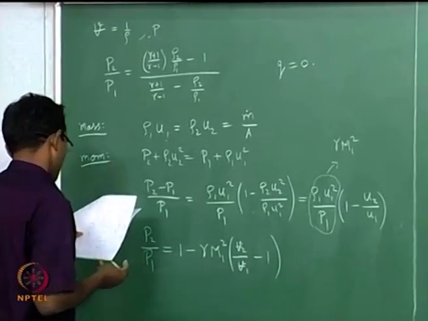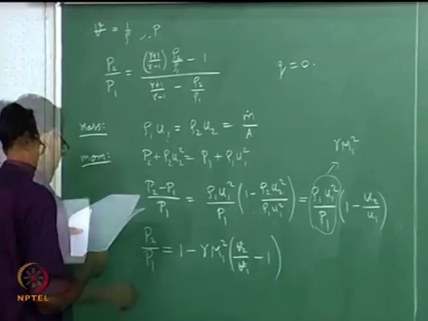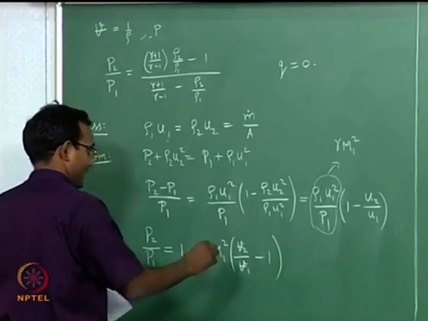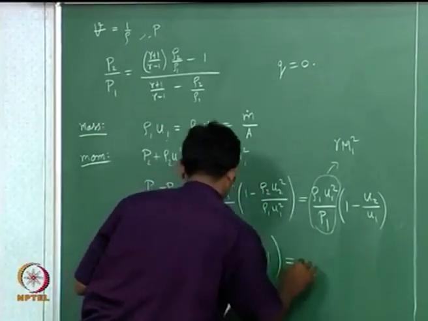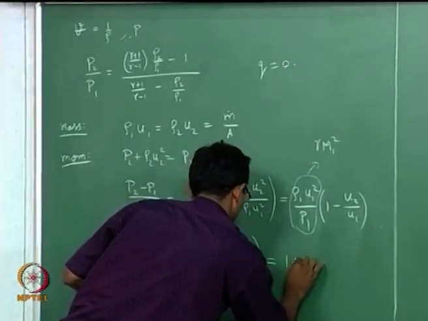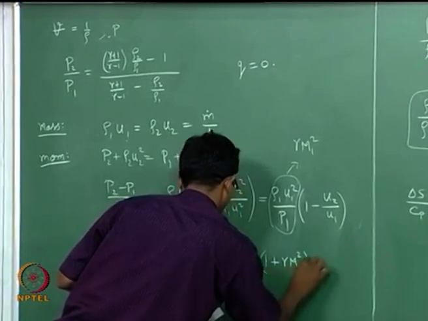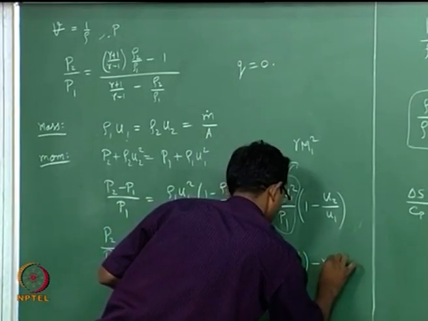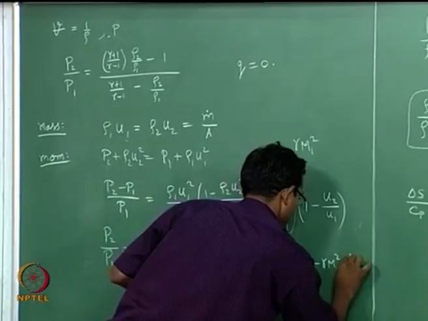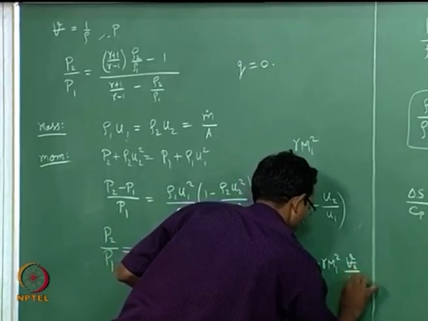I will end up with this particular expression, and I will just rearrange the terms so that I will directly talk about the P2 and V2 relation. 1 plus gamma M1 square minus gamma M1 square times V2 by V1.